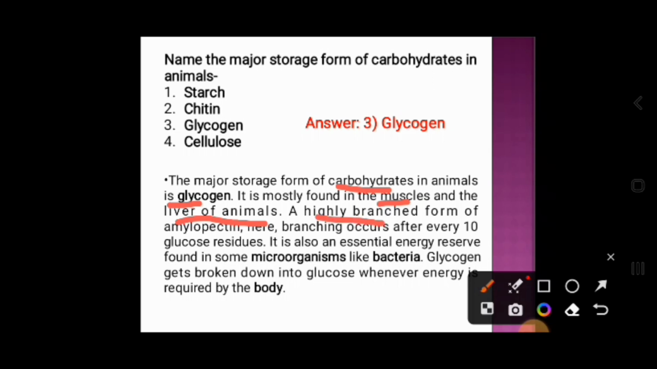It is highly branched, like amylopectin. Here the branching occurs after every 10 glucose residues. It is an essential energy reserve found in some microorganisms like bacteria. Glycogen gets broken down into glucose whenever energy is required by the body.